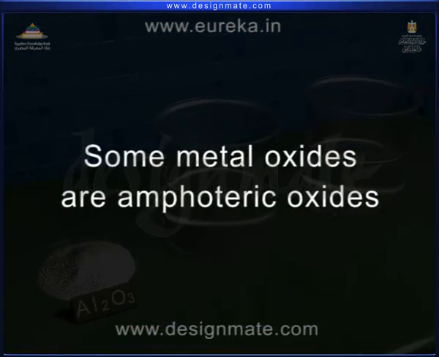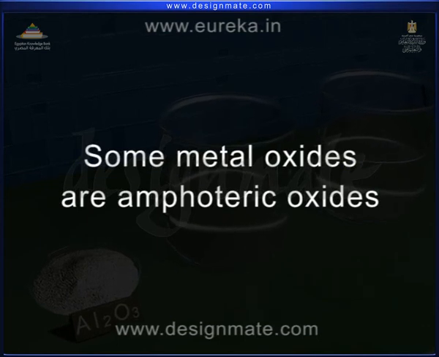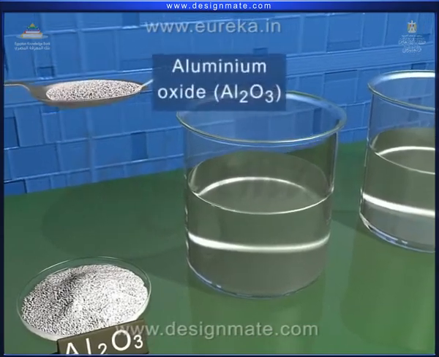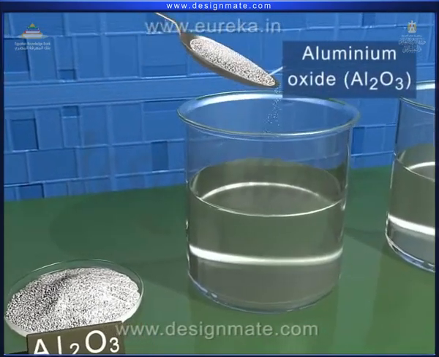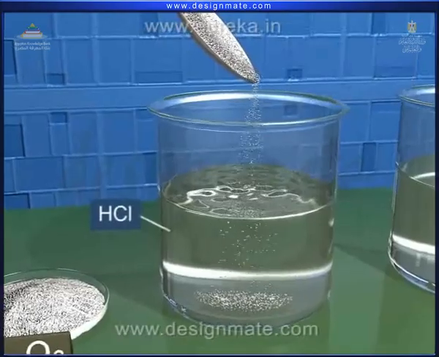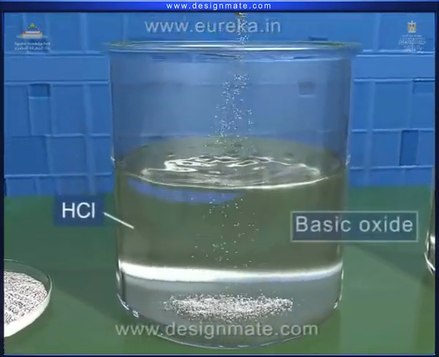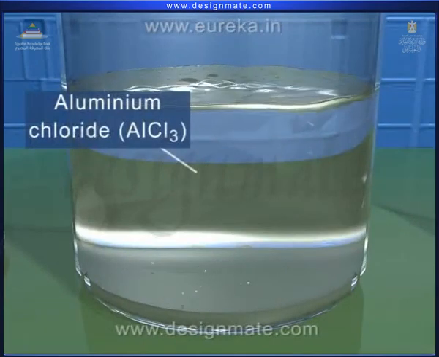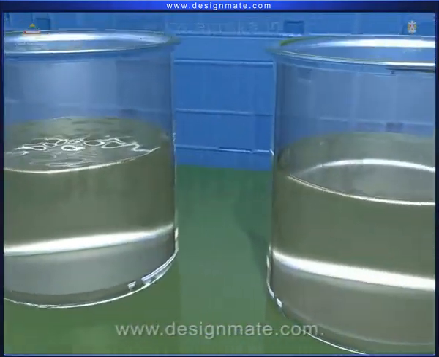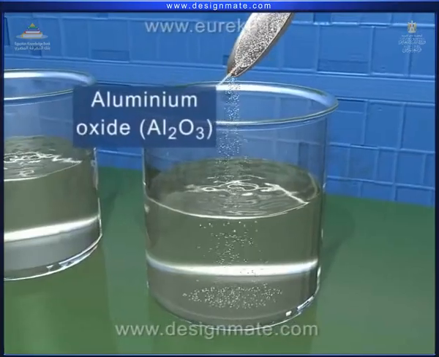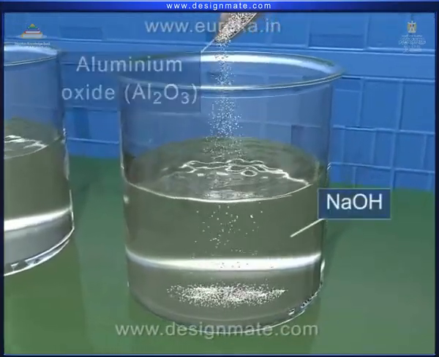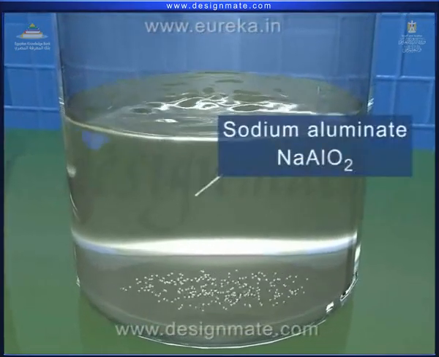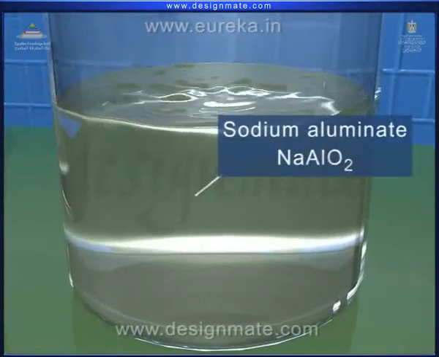However, some metal oxides are amphoteric oxides. For example, metal oxides like aluminum oxide Al2O3, when dissolved in acids such as HCl, act as a base and form aluminum chloride solution. Similarly, aluminum oxide also reacts with a base like sodium hydroxide NaOH as an acid to give sodium aluminate.